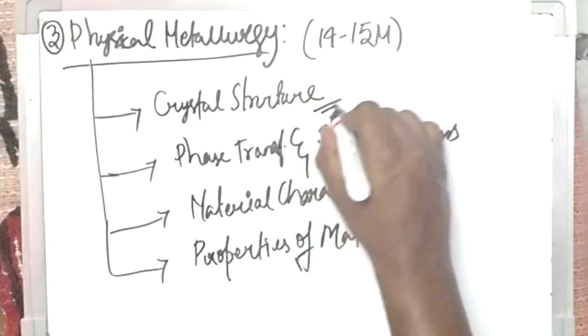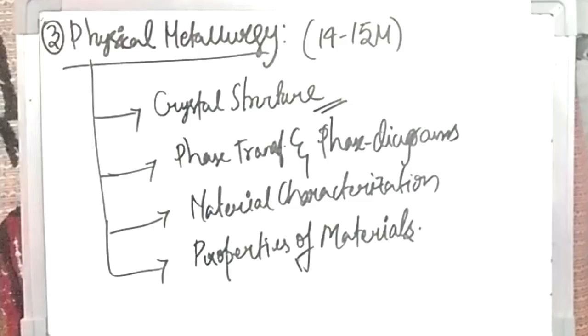Crystal structure is very important. This is the basic: linear densities, planar densities, Miller indices, and you must know how to draw what type of plane, slip systems, deformations. In dislocation theory you will study deformation in the mechanical metallurgy part, but which is the slip system and what are the number of slip systems, all this you will study in crystal structure.